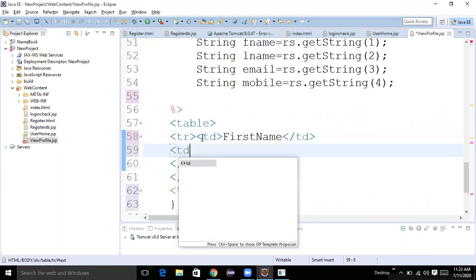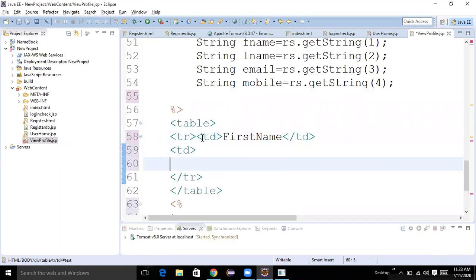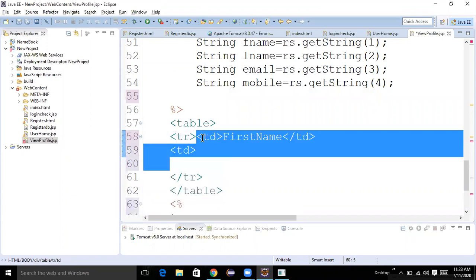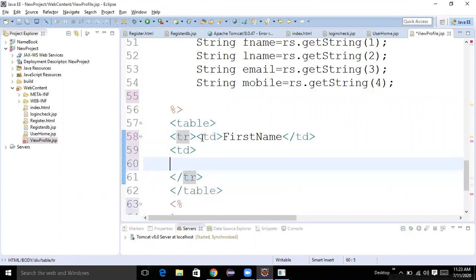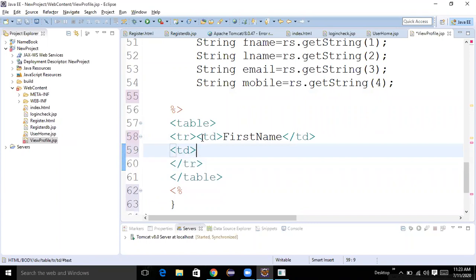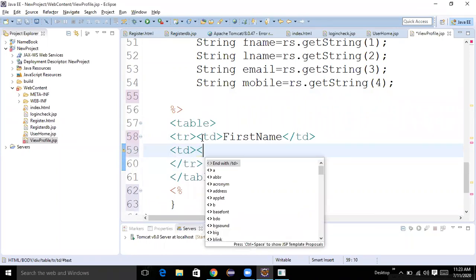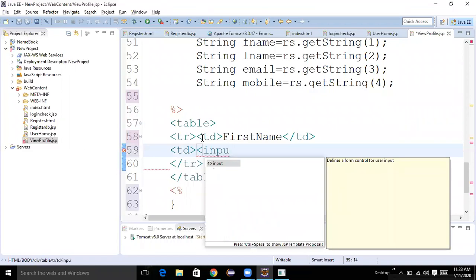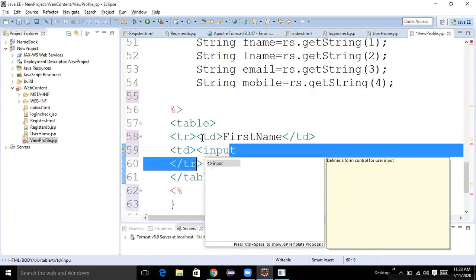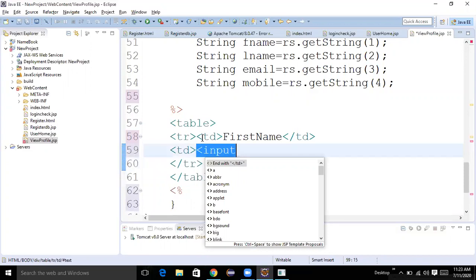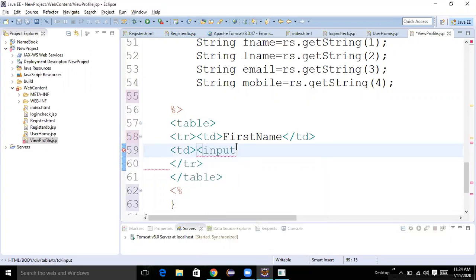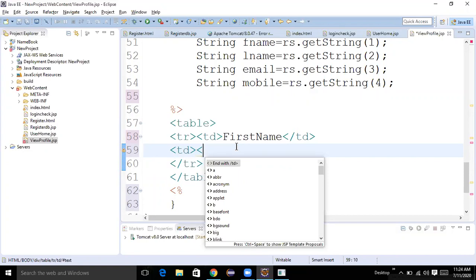Inside the td, we need to get the value. How we need to get the value is input. Suppose here I want to edit, then you can use. First, before editing, I will show you. Directly you want to display the value.